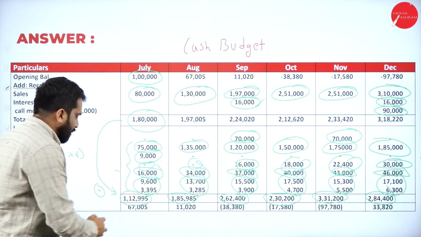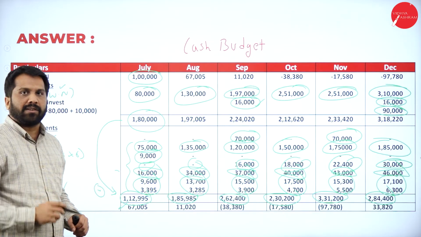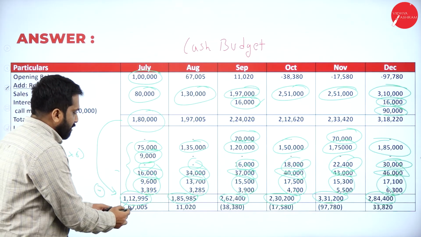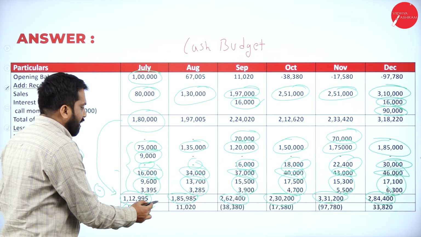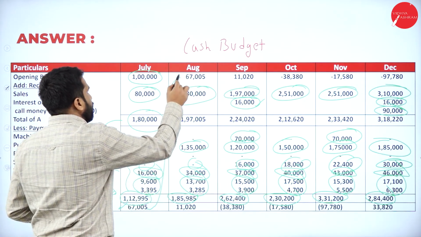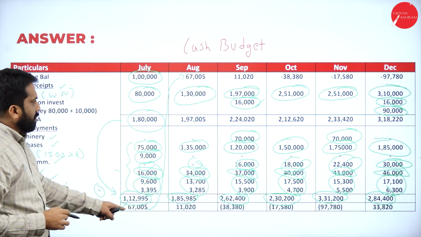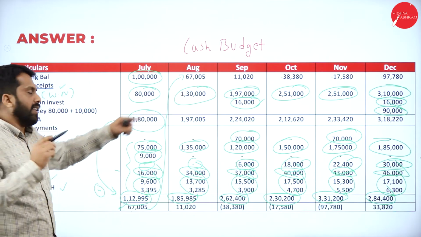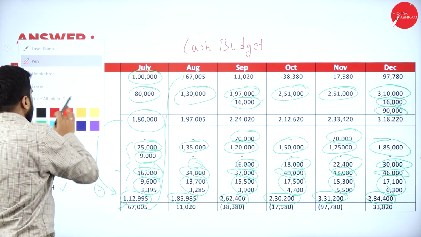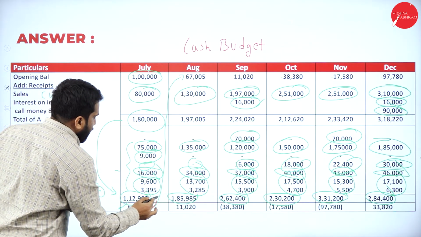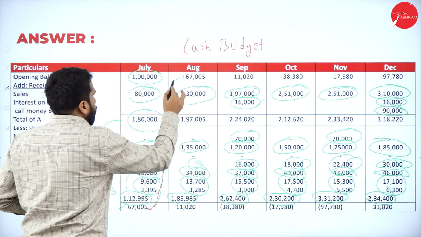What is the answer? 67,005. What will happen? It will go here. Your closing will be called as opening. I'll show you again. Your closing will become opening.